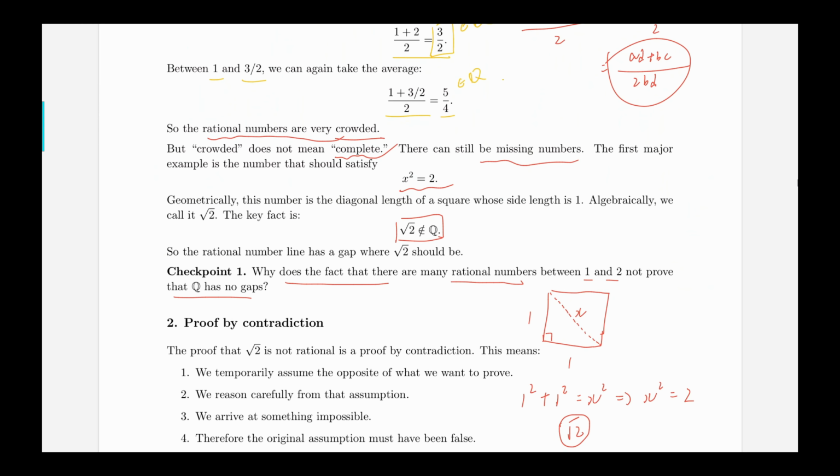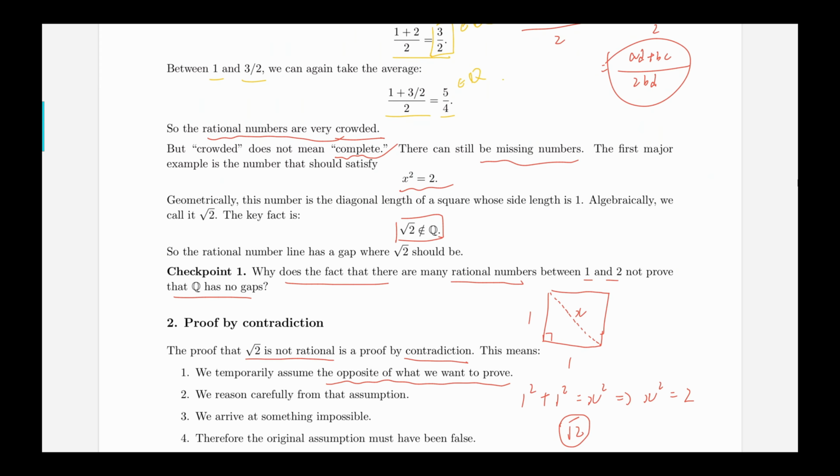Okay, so now let's go ahead and prove that radical 2 is not rational by contradiction. So let's introduce the proof by contradiction. Proof by contradiction means that we assume the opposite of what we try to prove to be true.